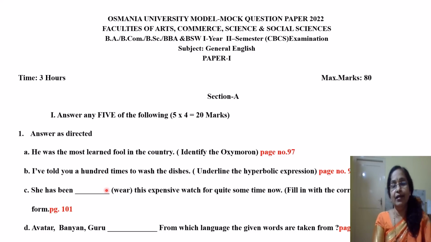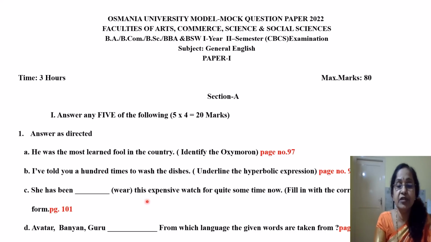It's not real. Nobody will tell 100 times, but to emphasize they say I have told you 100 times. There is a famous punch dialogue also in one of the movies about saying it once as if it were said 100 times. So that is a hyperbolic expression. Refer to page number 98.